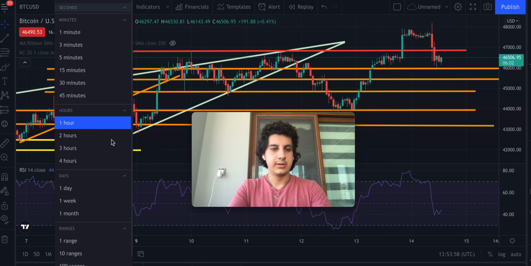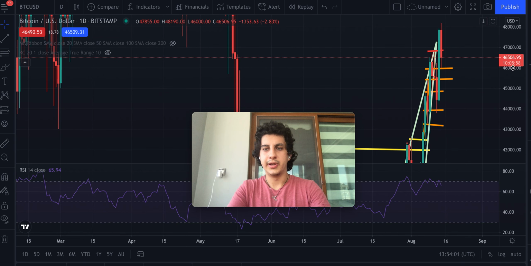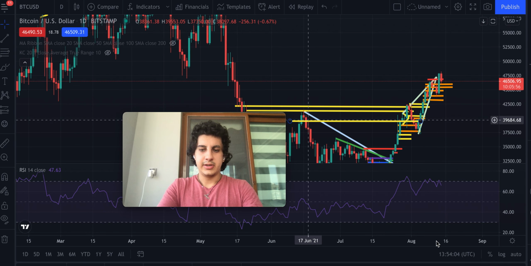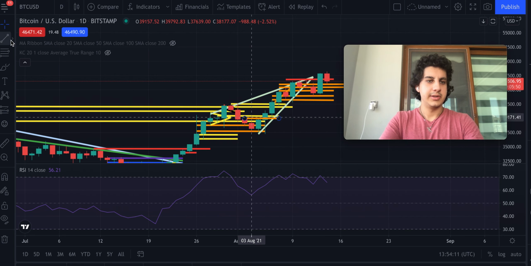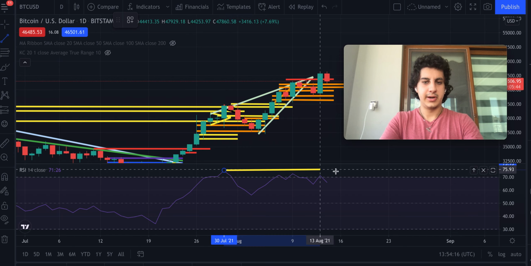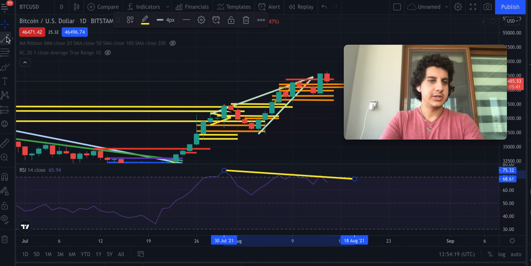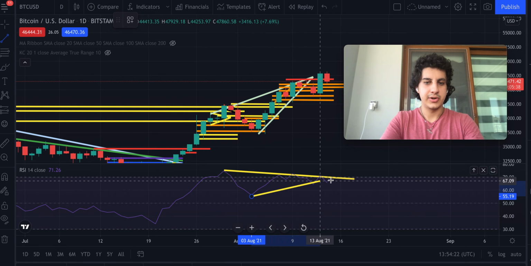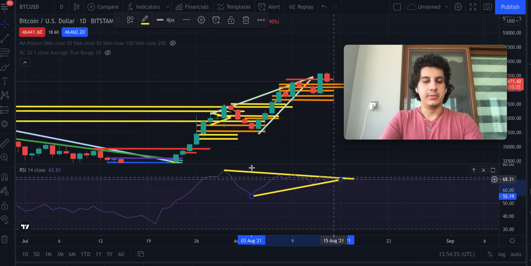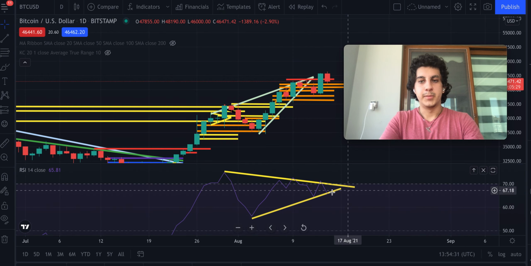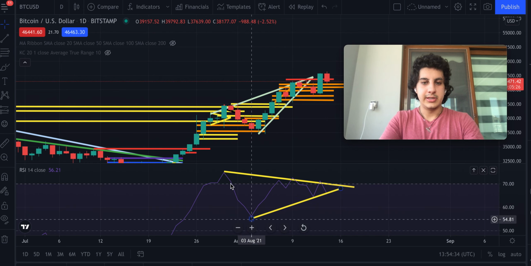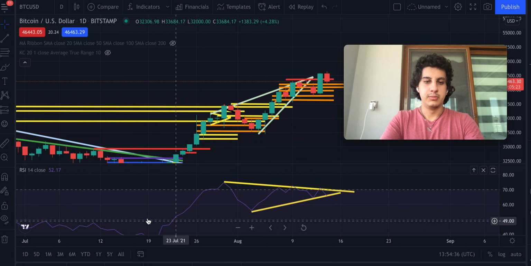Looking on the 1 day, I wanted to show you one more thing. We've had this increase in price for a very long time, from here to here, but the RSI kept moving downwards from this point there. We actually may find an RSI that's creating a triangle. This triangle may break out soon, and because of that, we may see a big movement upwards or downwards. But this is just theory, obviously. So generally, when we see a triangle after a movement upwards, the breakout through the triangle is generally upwards.